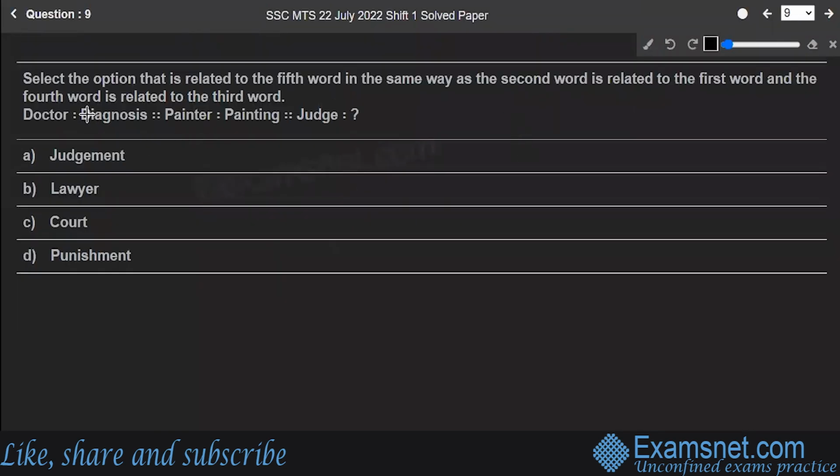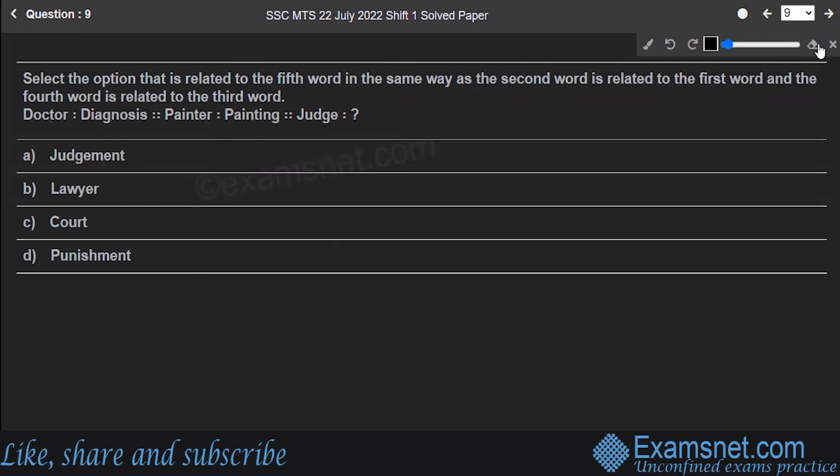Let's move to the next question, number 9. Select the option that is related to the fifth word in the same way the second word is related to the first word, and the fourth word is related to the third word. So there exists some relationship between these two words and these two words. According to that, you have to find out what relationship exists between judge and the question mark.